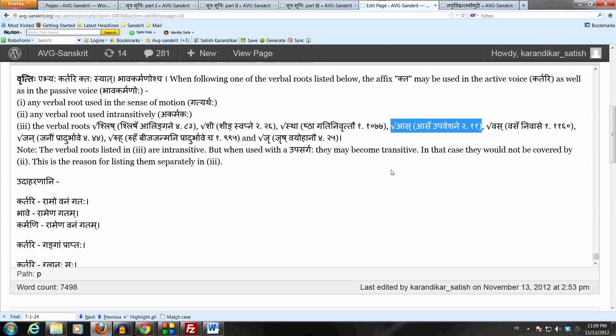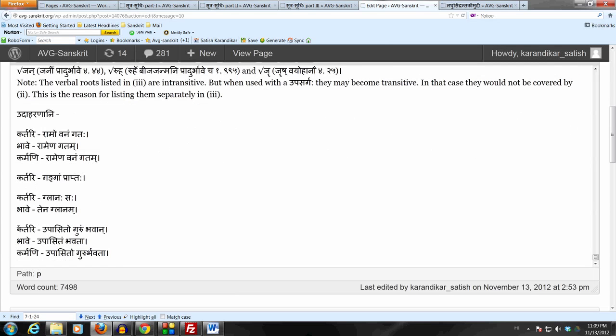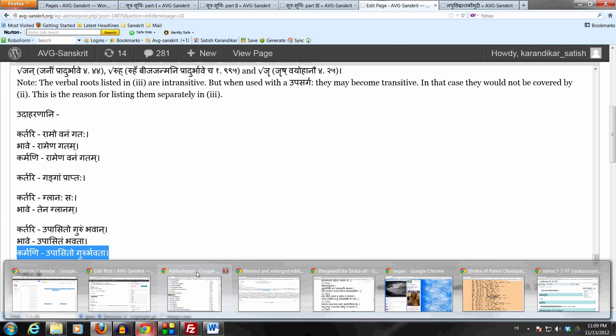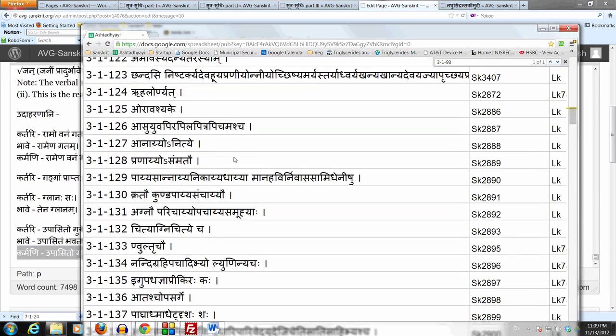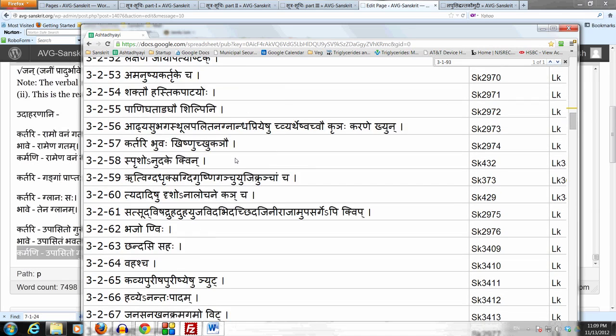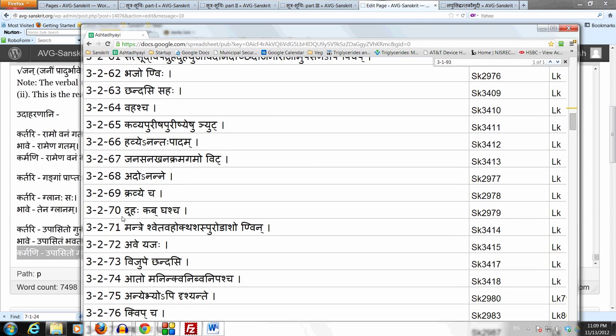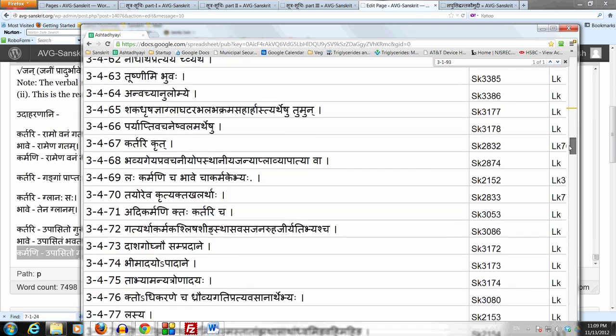In kartari, which would not have been possible unless we had this sutram 3472, but it doesn't have to be kartari, it may also be used bhava karmanoho. So we can say upasito gurum bhavan, that's the kartari prayogaha. We may say upasitam bhavata as bhave. We can also say upasito gurur bhavata karmani. So this is a very important sutram, 3472. Please make a note of it, because we will be seeing many examples when the affix kta is not used bhava karmanoho, but is used kartari, and at that time we have to come to this sutram and see if we can justify that active usage of the affix kta by this sutram 3472.